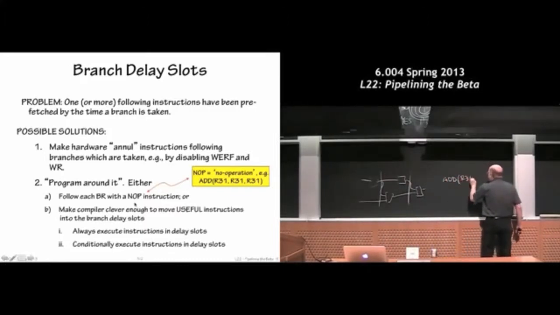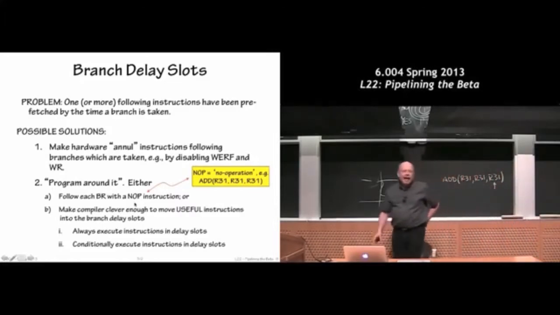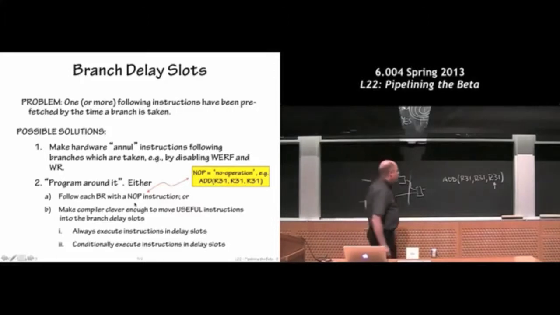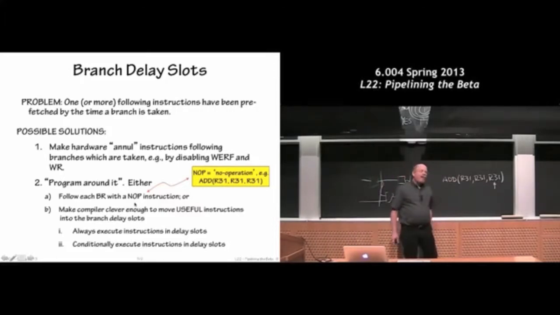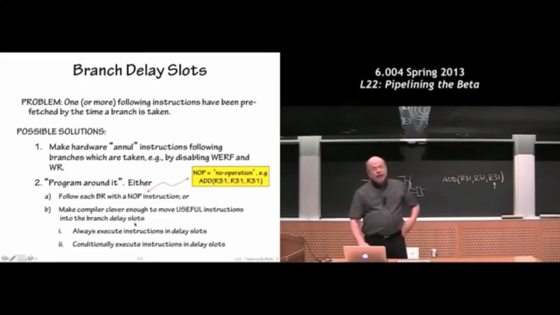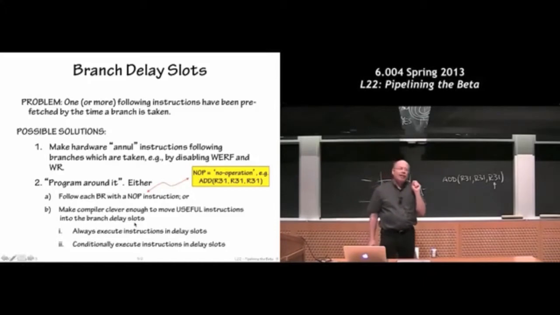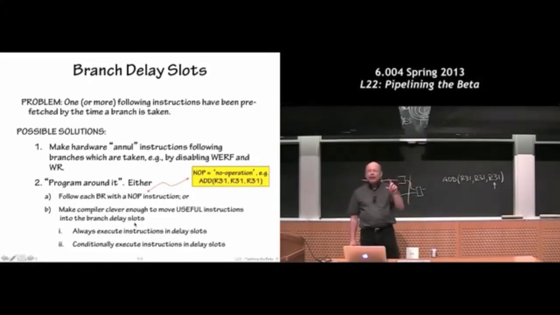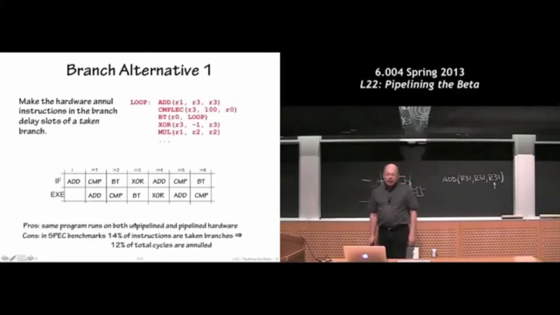Add R31 to R31 and stick the result in R31. Any instruction with a destination of R31 doesn't change anything in the machine, right? I mean, that write gets thrown away in the register file. So I could follow all my branches by an instruction like that. Or, since the compiler knows that instruction will be executed, maybe the compiler can put an interesting instruction there, knowing that each loop actually has one last instruction it executes before it jumps back to the beginning. So the branch is not the last instruction at the bottom of each loop. It's actually the second to last instruction, and the compiler knows maybe I can figure something clever to put in that I really want to have executed if I'm going to continue the loop.